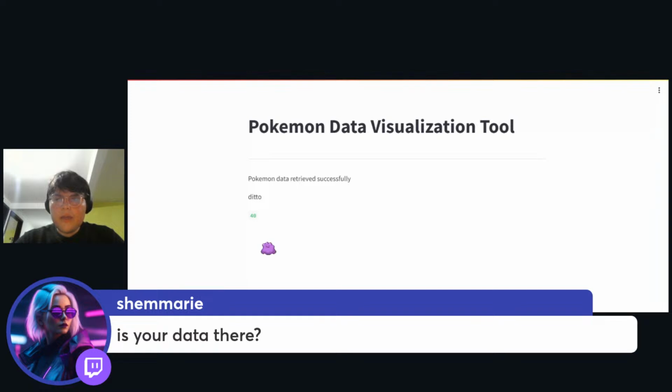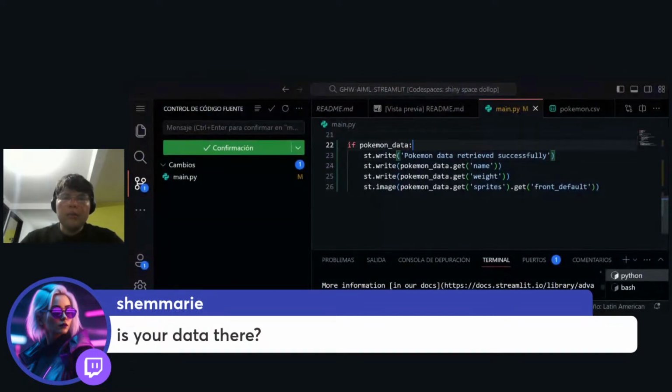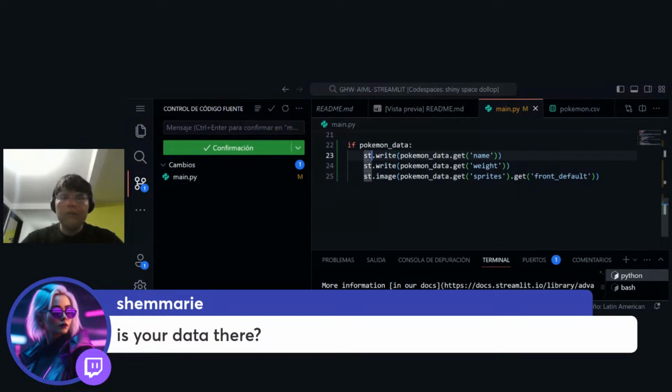Streamlit text elements: title, header, subheader. Yeah, it is header and subheader, right? So let me change this to header, Pokemon data successfully, and instead of using this, let me put header and subheader. And okay, we have the image ready.